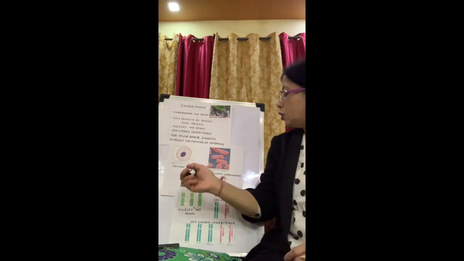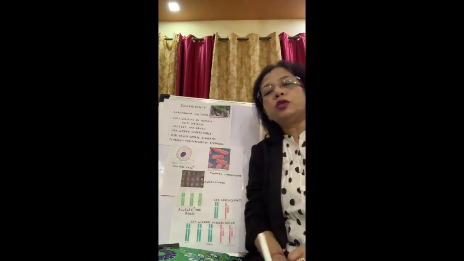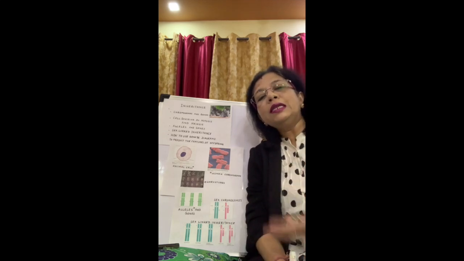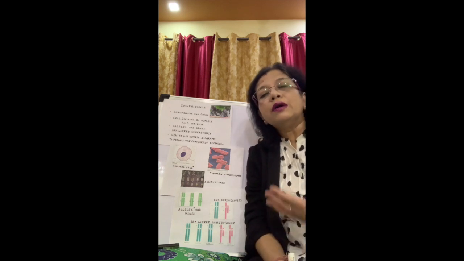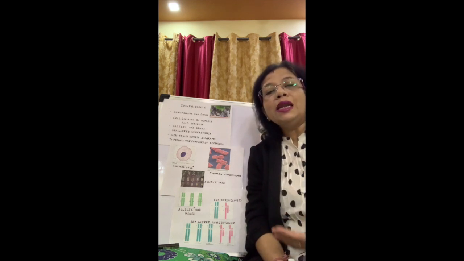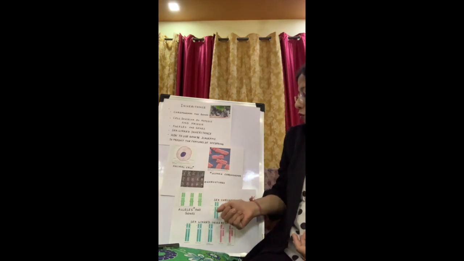Out of this, 22 are autosomes, which are responsible for the growth of your vegetative organs. Vegetative means other than sex organs, other than your genitals. Out of this, 22 pairs are vegetative chromosomes, known as autosomes, and one pair is the sex chromosome. You will find the sex chromosomes here.